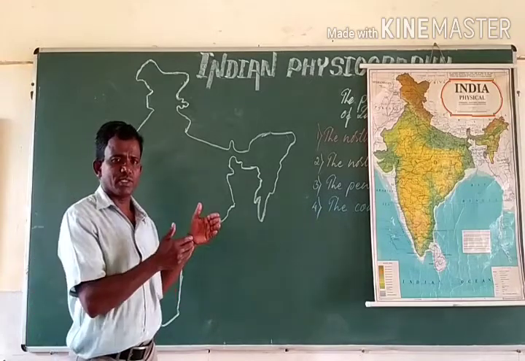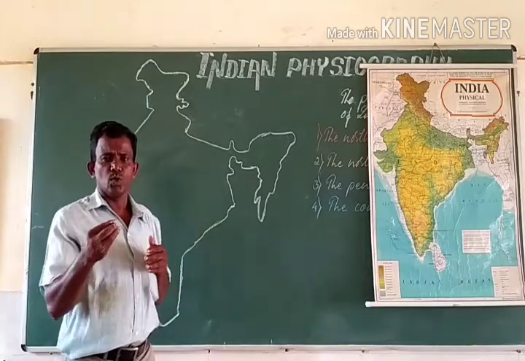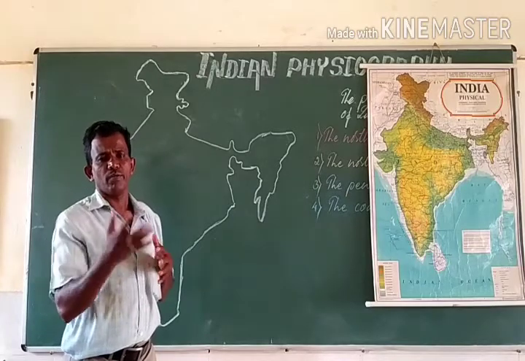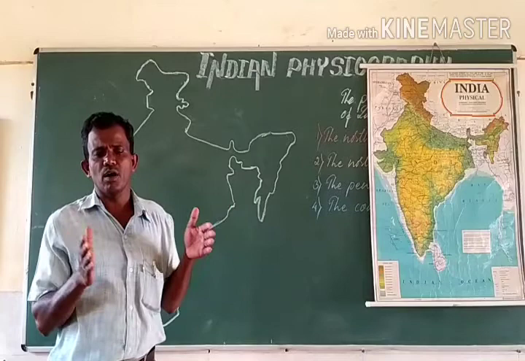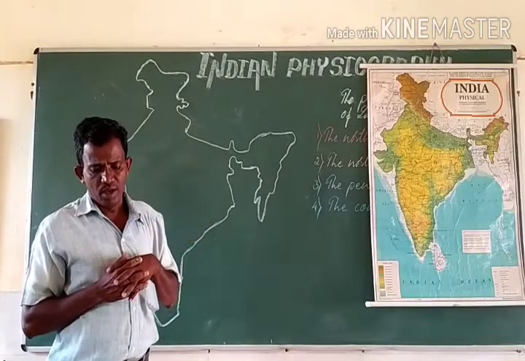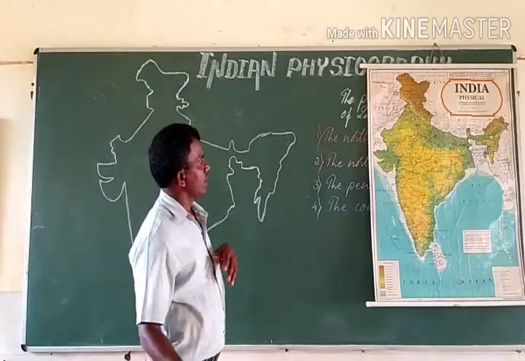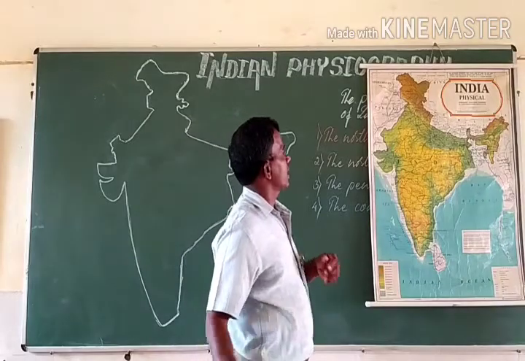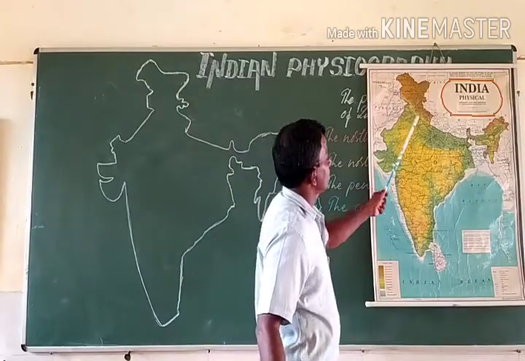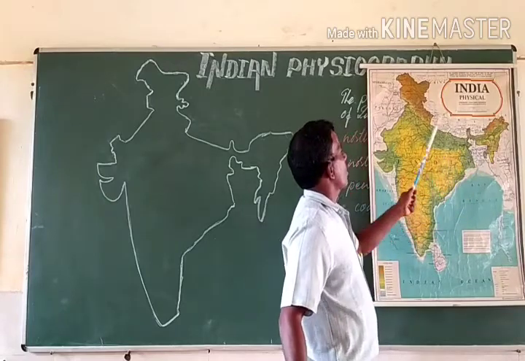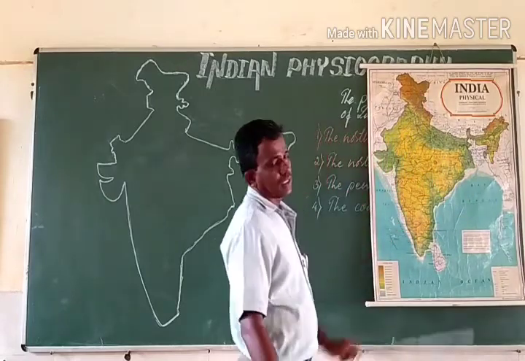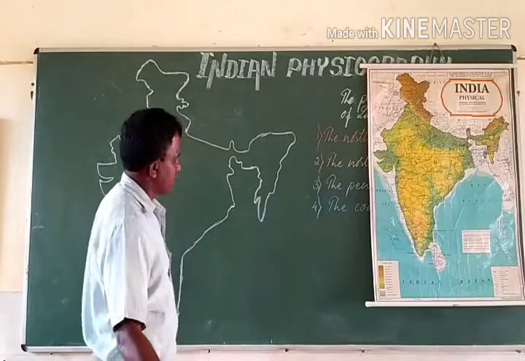So let us go through to know still more information regarding each physical division of India. Firstly, let me make you understand regarding these Himalayan ranges, or the northern mountains.